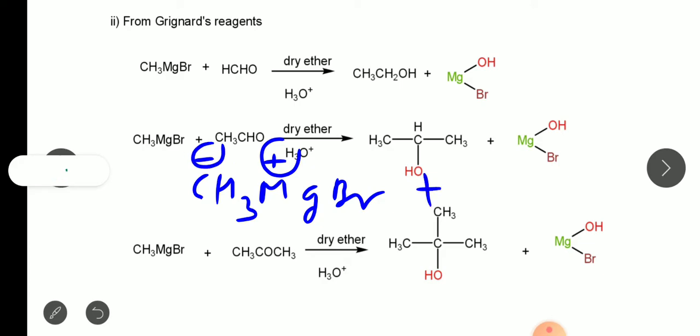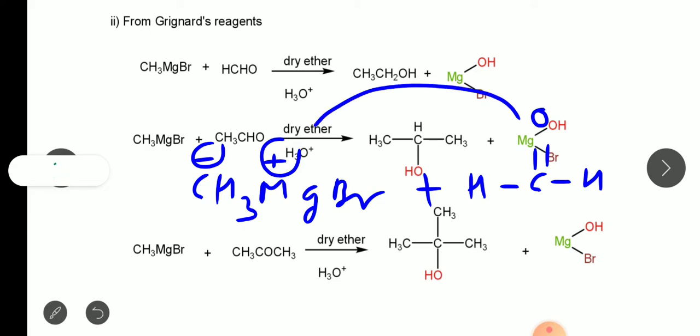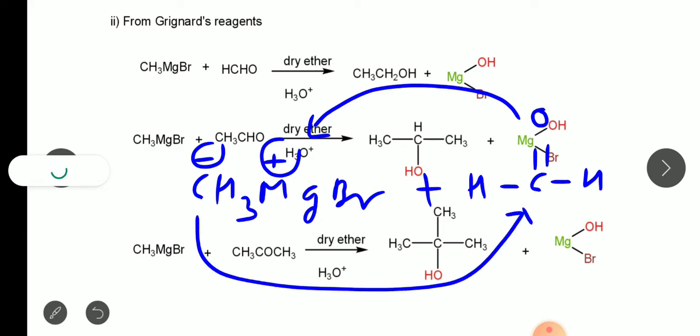And in aldehyde, first formaldehyde is taken. So this is the formaldehyde. So what will happen? Oxygen takes the MgBr and the CH3 minus attacks on carbon plus. So there is partial positive charge on carbon and oxygen is having partial negative charge.